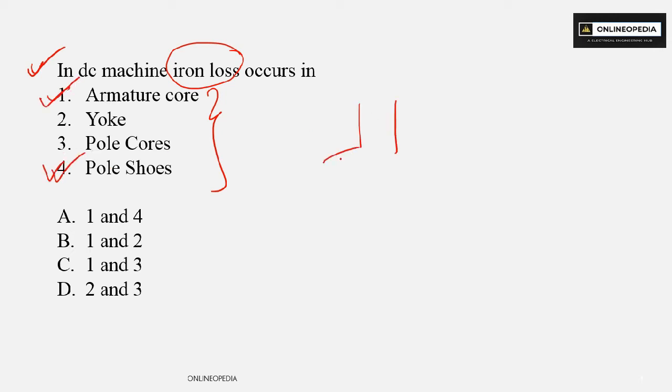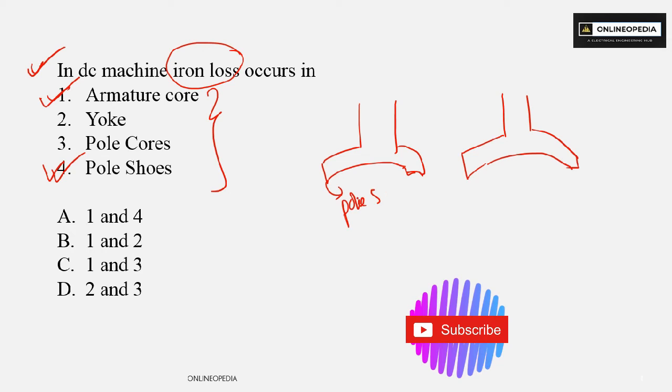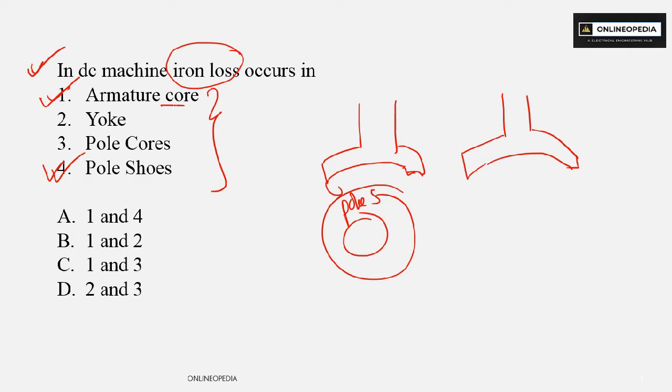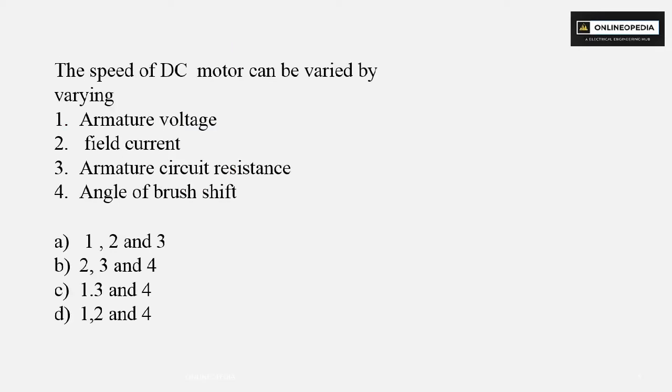Okay, so these are your pole shoes and this is your armature core. So in two portions, that is armature core and pole shoes, there will be an iron loss in DC machine. So option 1 and 4 will be correct. Option A. So these are the questions which are in MSQ type. Okay, multiple select answer. This is one correct answer, another correct answer. Clear?